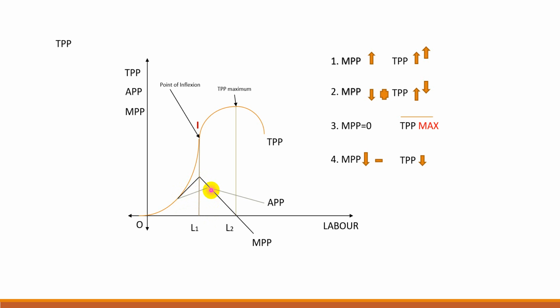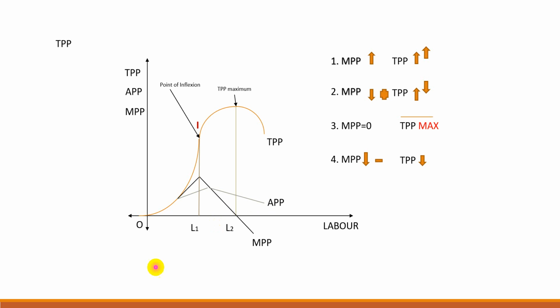At this point, APP is maximum. At the maximum point, you see MPP intersects APP. That means at the maximum point of APP, MPP is equal to APP. And when APP decreases, the MPP curve lies below the APP curve. That means MPP is less than APP.